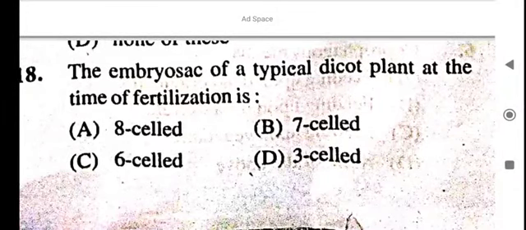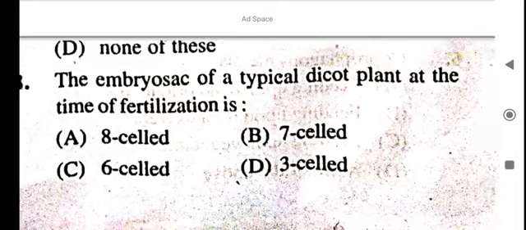The embryo sac of a typical dicot plant at the time of fertilization is 7 celled.